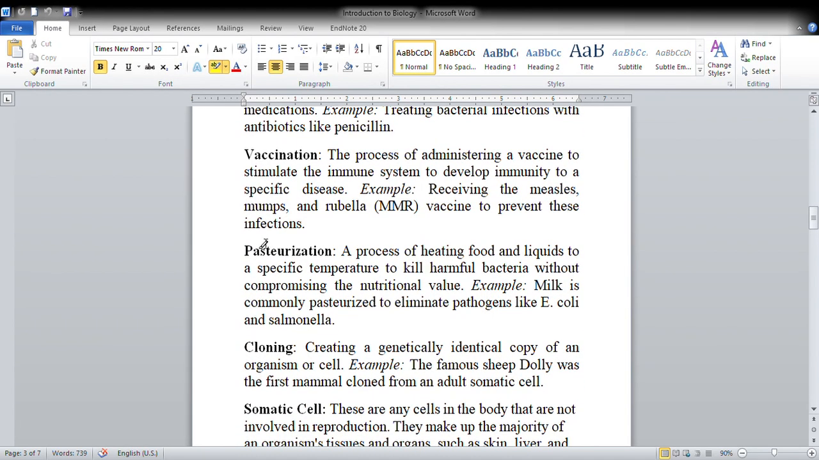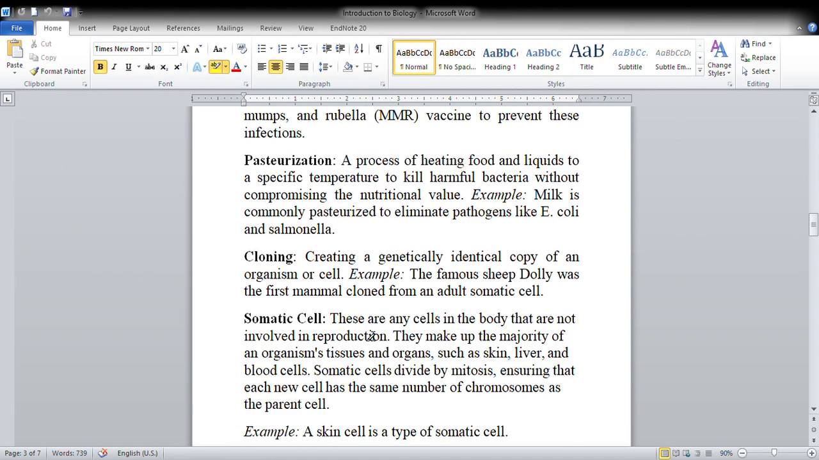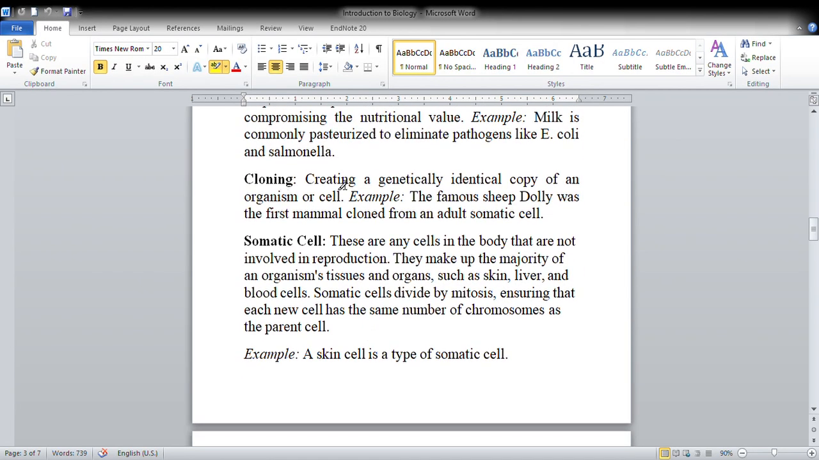Next is pasteurization, a process of heating food and liquid to a specific temperature to kill harmful bacteria without compromising the nutritional value. For example, milk is commonly pasteurized to eliminate pathogens like Escherichia coli and Salmonella. Cloning, creating an identical copy of an organism or cell. For example, the famous sheep Dolly was the first mammal cloned from an adult somatic cell.